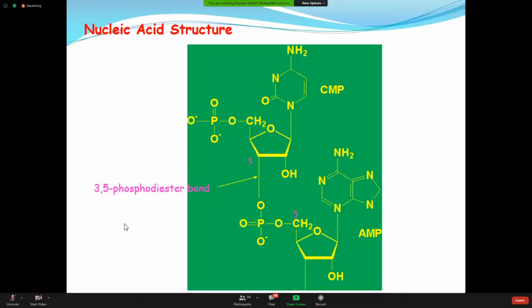Like I told you, for proteins, 2 amino acids are joined together by a peptide bond. For carbohydrates, two monosaccharides are joined together by a glycosidic bond. For nucleic acid, 2 nucleotides are joined together by this phosphodiester linkage. So this is the name of the linkage, like peptide for protein. For nucleic acid, this is phosphodiester. So this is the basic difference.